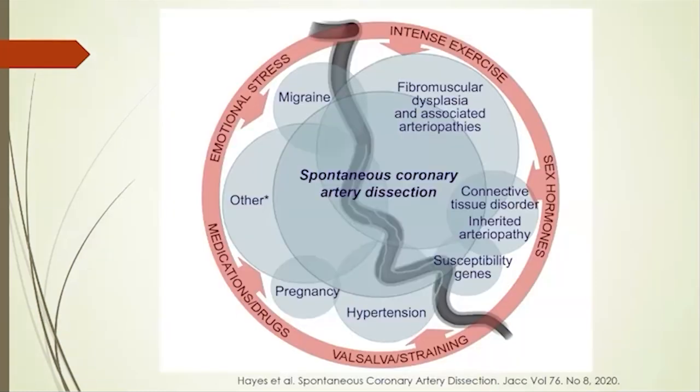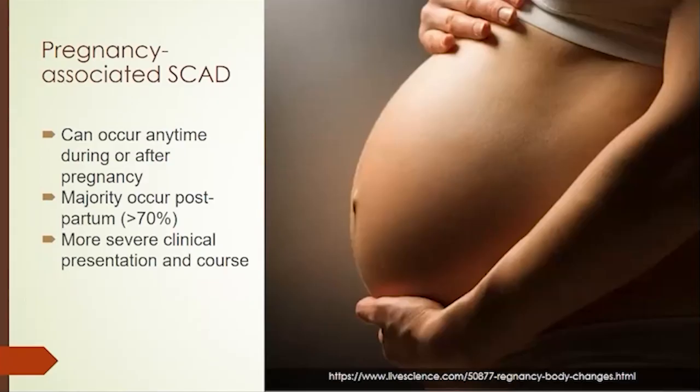And then this is just a slide giving you this idea that we have these underlying diseases in the middle of the circle here, and then we have these environmental and outside influences that can lead to this perfect storm of spontaneous coronary artery dissection.